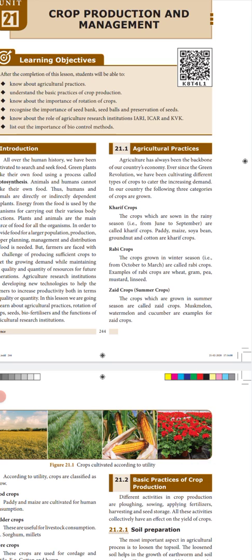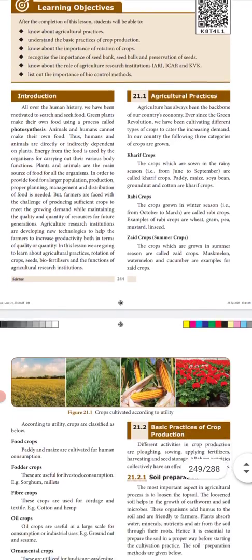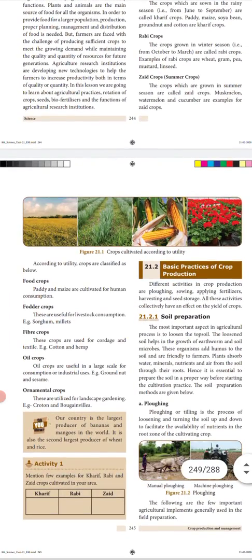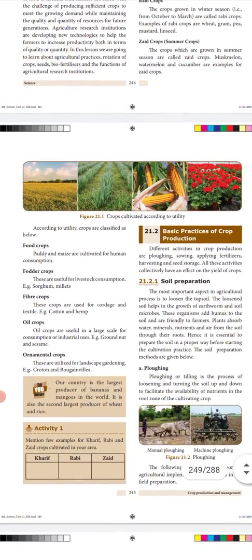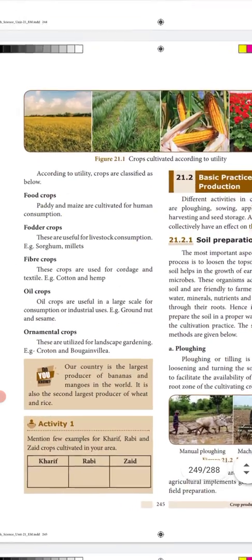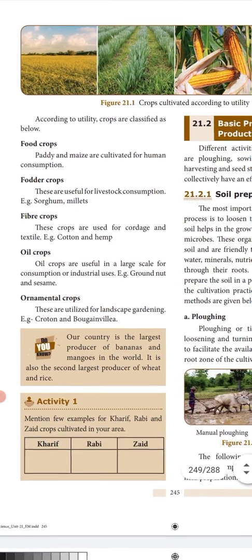And how they call those seasons and seasonal crops, like kharif crops, rabi crops, and zaid crops, and then how they classify the crops: food crops, fodder crops, fiber crops, oil crops, ornamental crops.